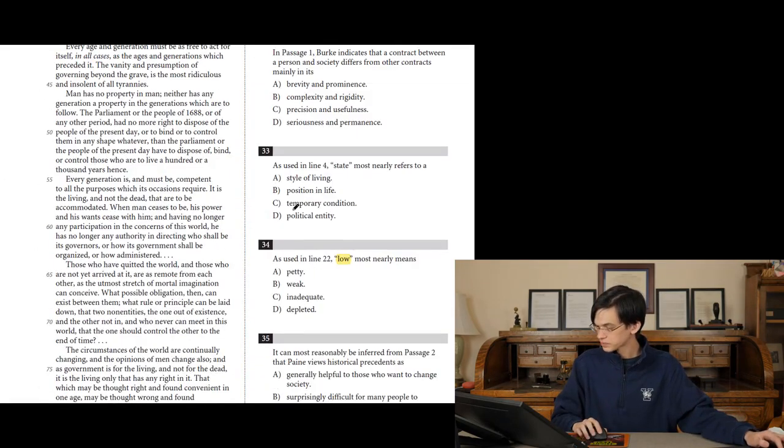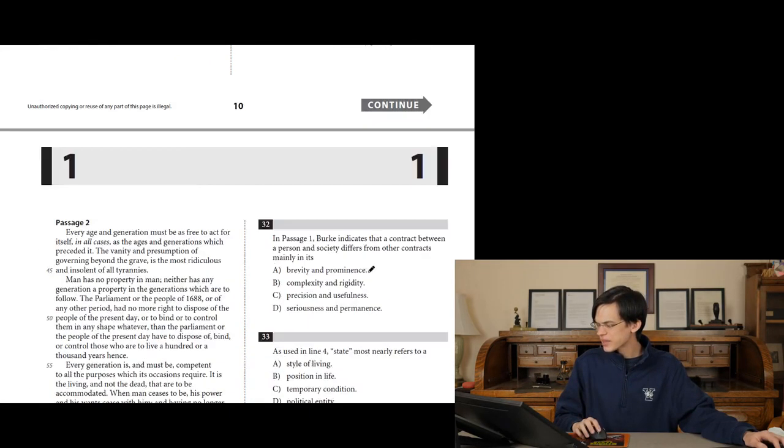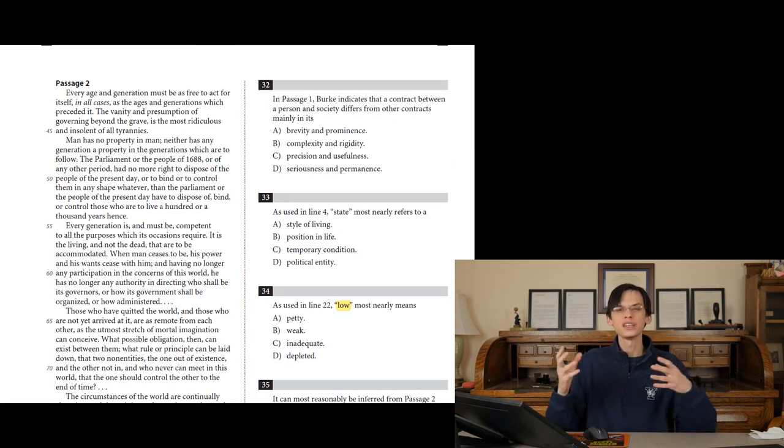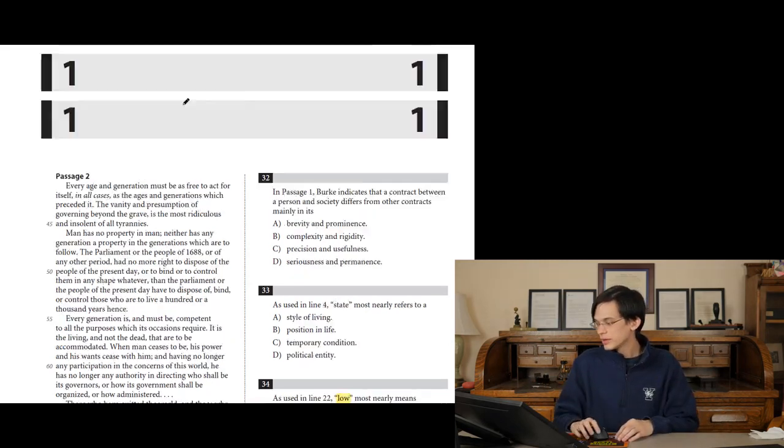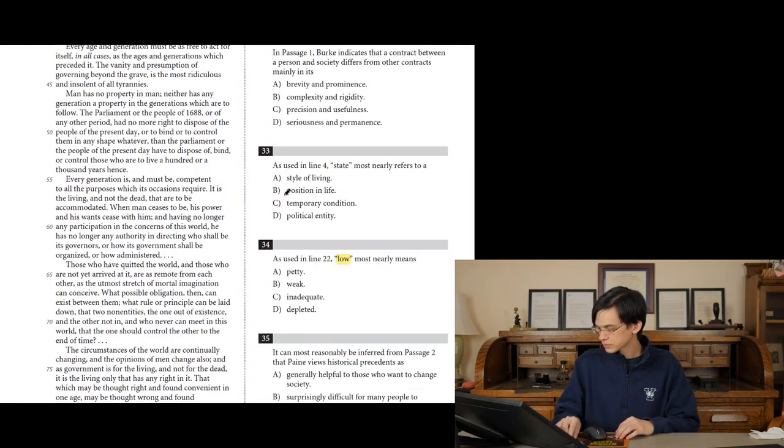It's a trifle. As used in line 22, low most nearly means petty. Yes, petty means that it's not important, that it's small potatoes. When you have a petty squabble with someone or a petty fight, it was stupid. When someone's being petty, they're being immature or making a big deal out of ultimately nothing. So this is a petty, low concern. It's not worth our effort.